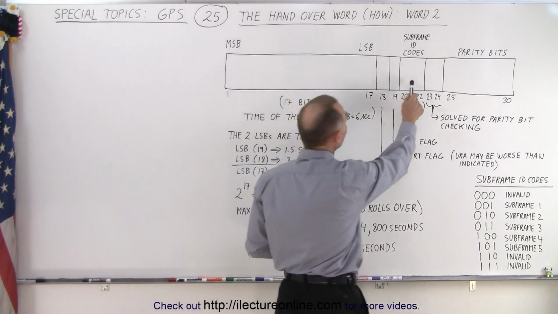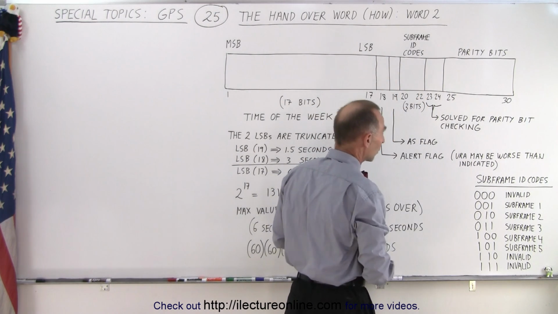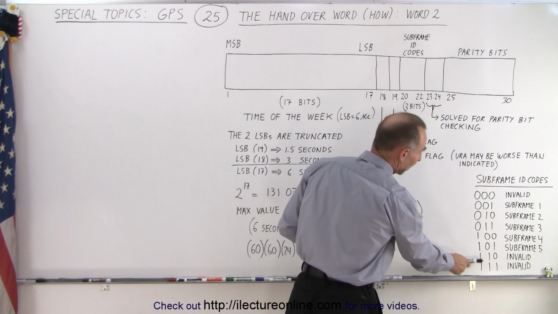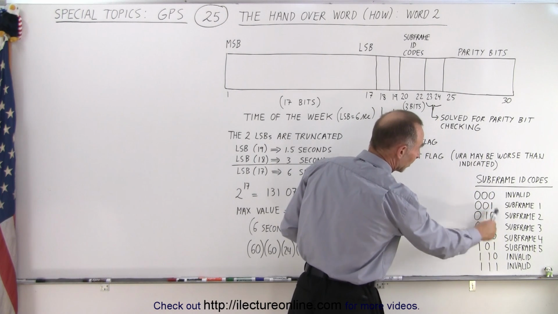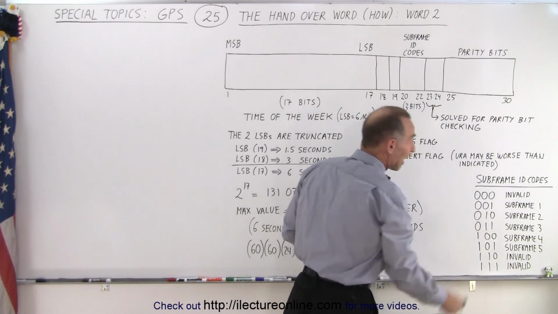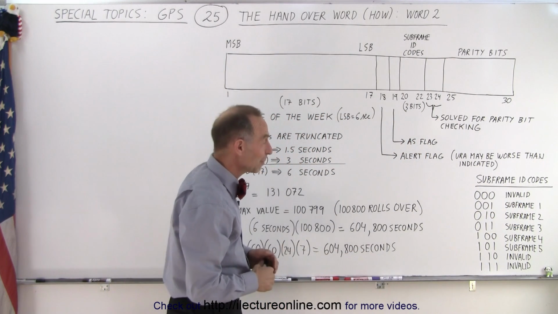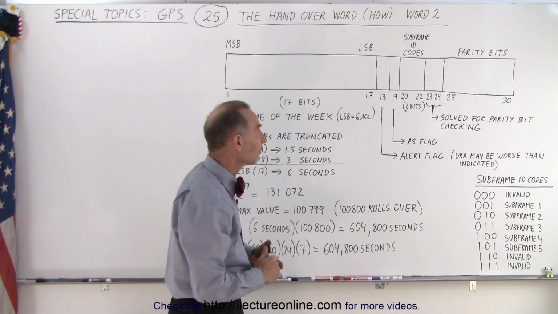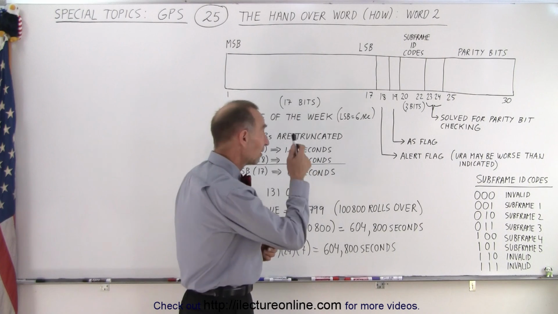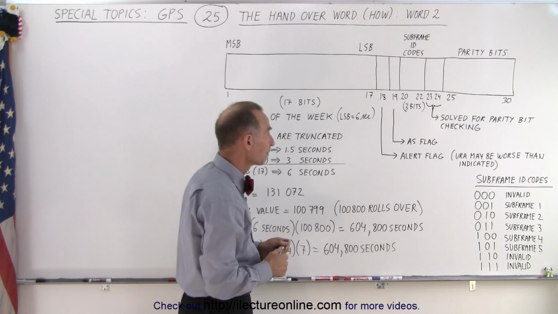And so these 3 bits in the second word, the HOW word, tell us what subframe we're in. Notice that the first and the last 2 settings are invalid, but the middle 5 do indicate, and obviously the subframe number matches the value of the 3 bits, 1, 2, 3, 4, or 5. So each subframe will set those 3 bits accordingly.